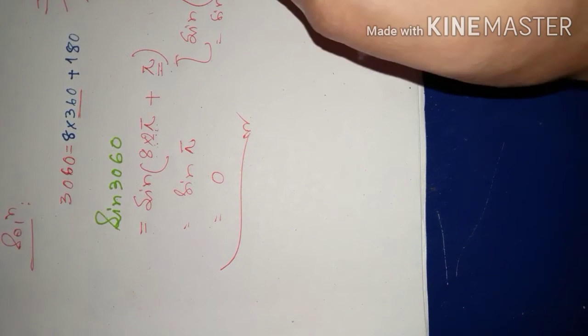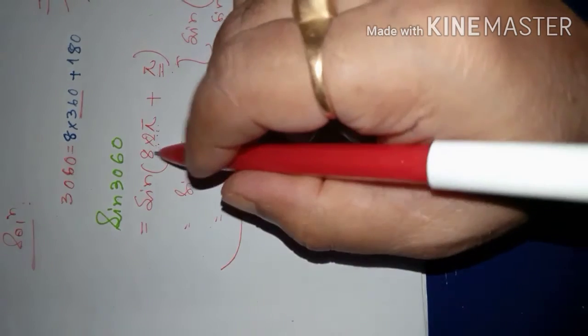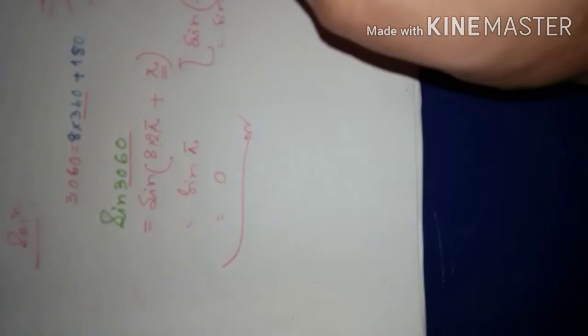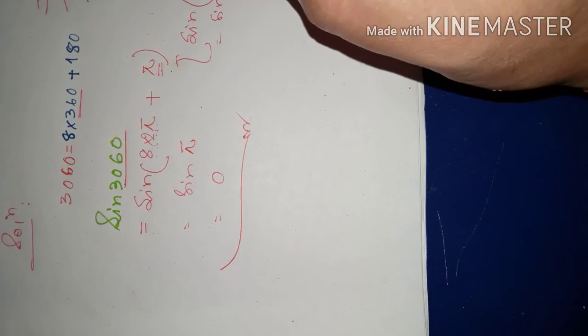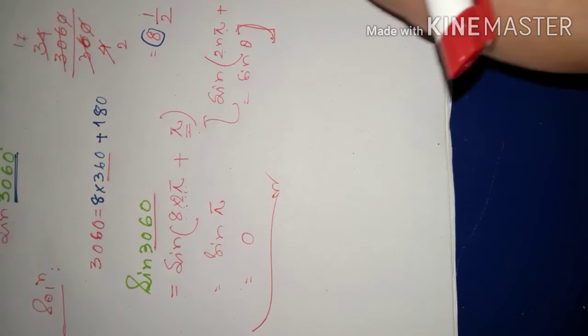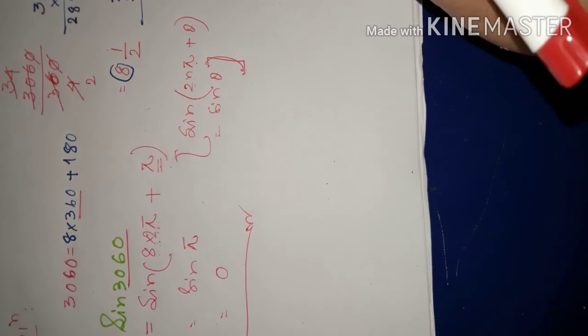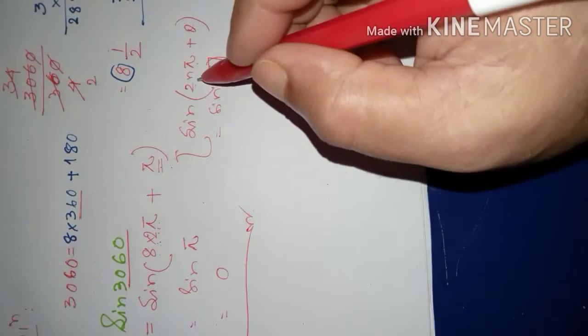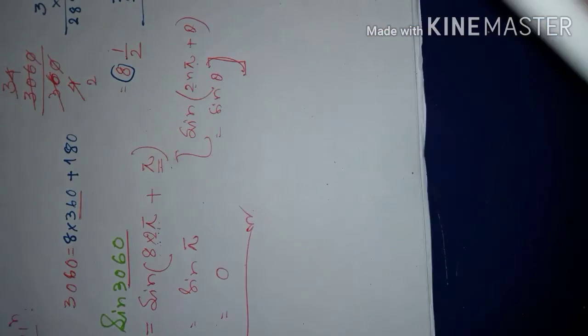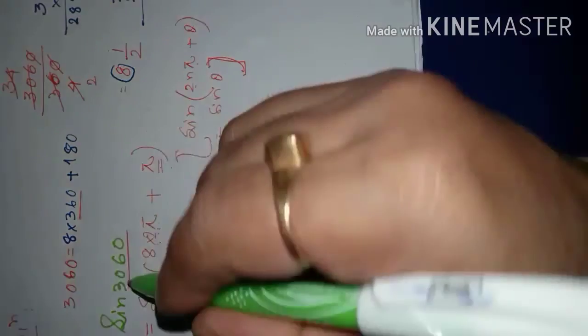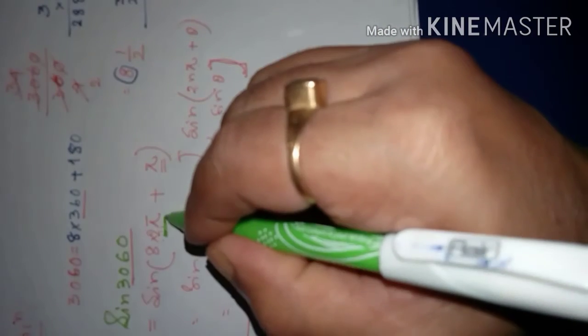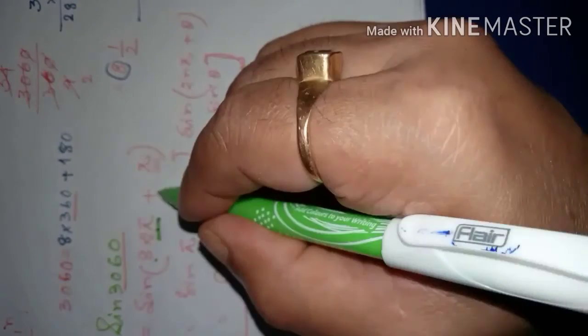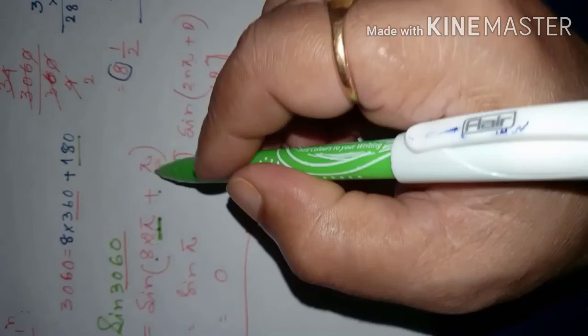Means if you are able to express the given angle in terms of twice pi, that means 360, so 8 times twice pi plus the remaining angle, remaining value 180, 180 is pi.